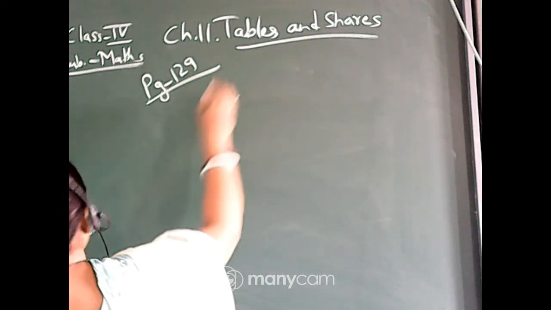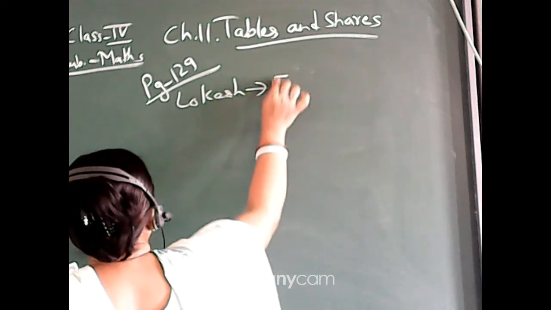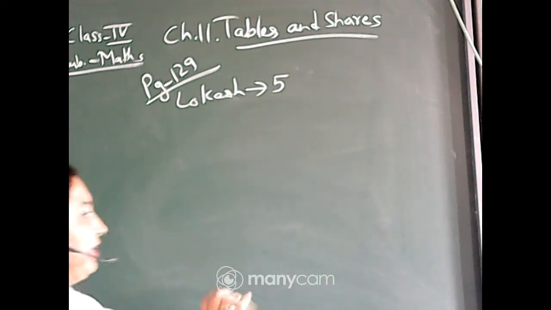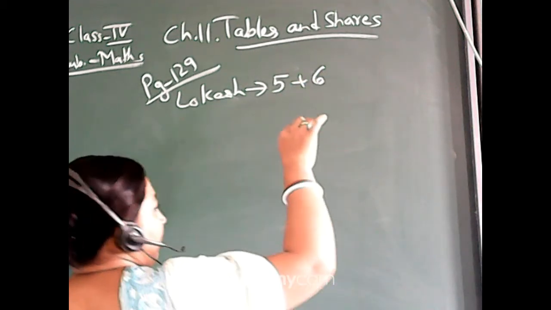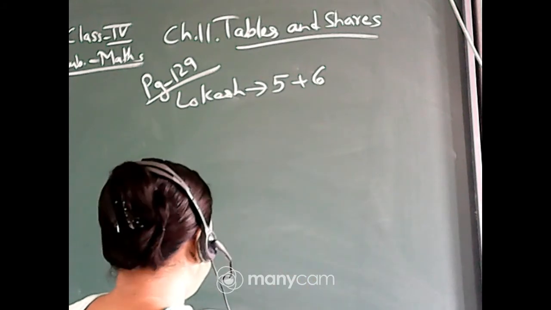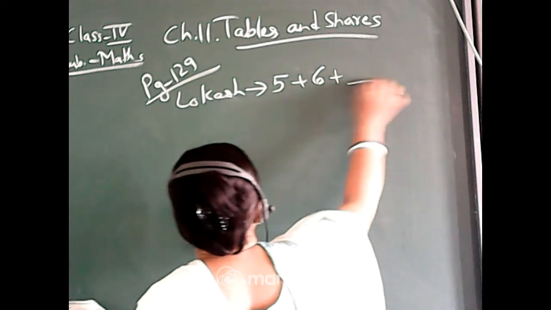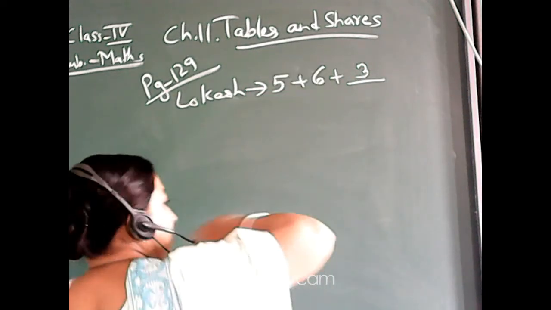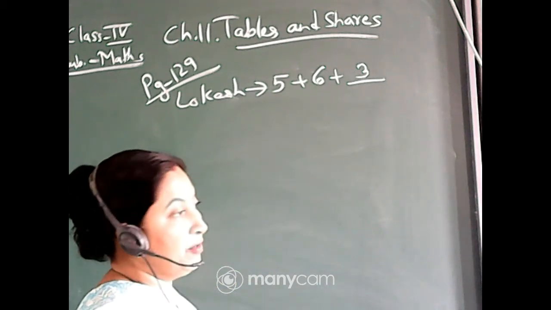Now Lokesh, first of all, he has given 5 rupees to each, so 25 gone. Then next he has given 6 rupees to 5 of the friends. That means 6 5s are 30. So 30 plus 25 is 55. 55 already given. Now what is left? 3 more rupees he has to give, because the remainder is 15, isn't it? So 3 rupees is left.